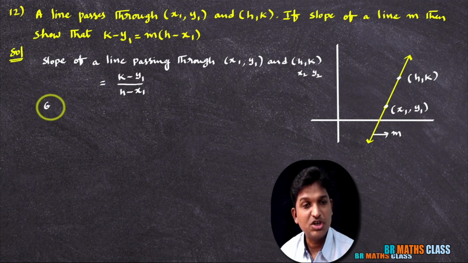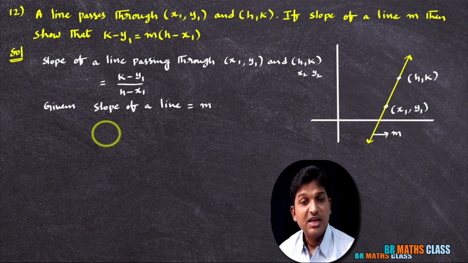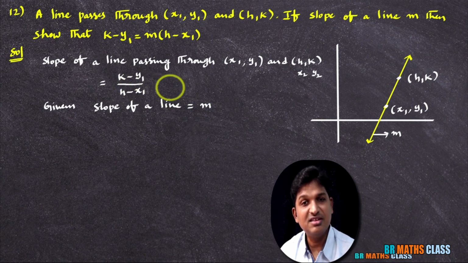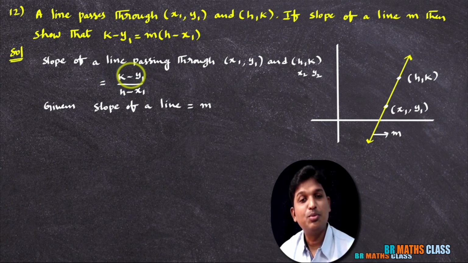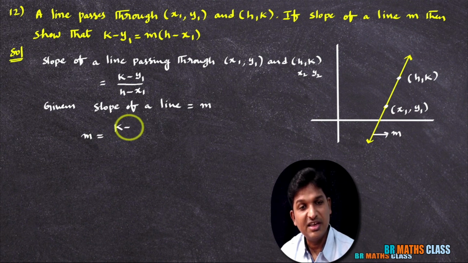What is given in the question? Observe: the slope of the line is given as m. Here, what is this? This is also the slope of the same line. So this is also the slope of the line, and given that the slope of the line is m, I can write that m equals k minus y1 divided by h minus x1.